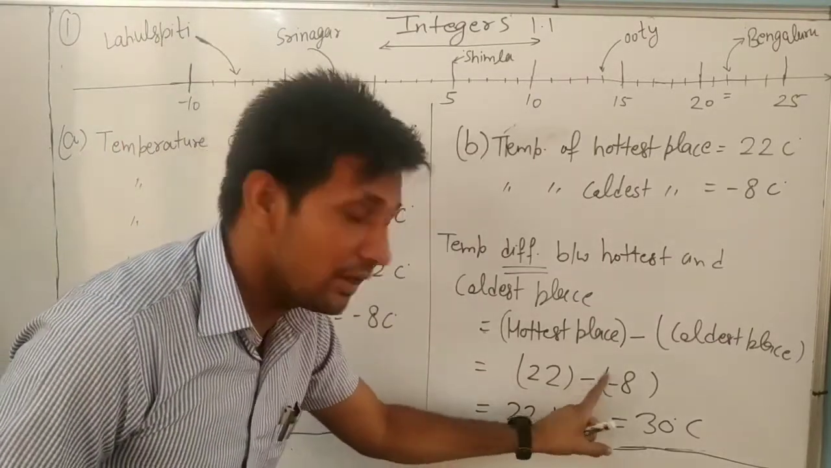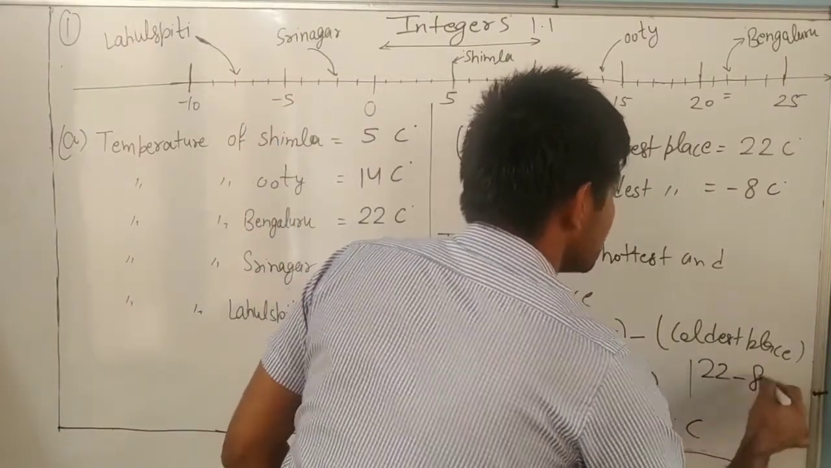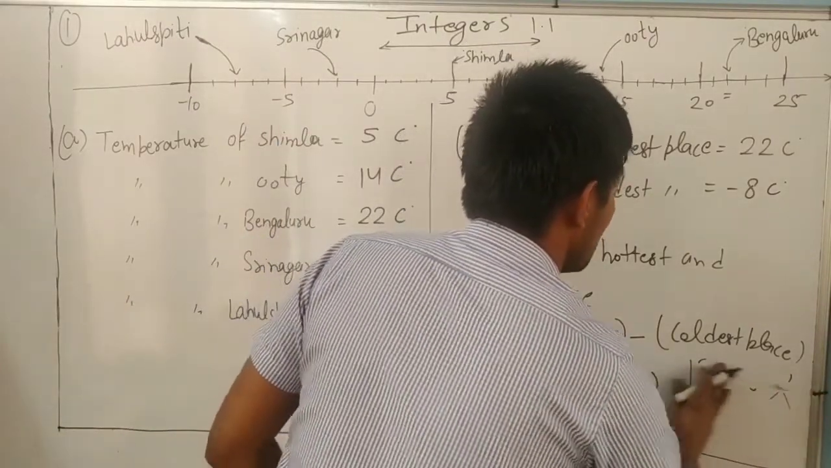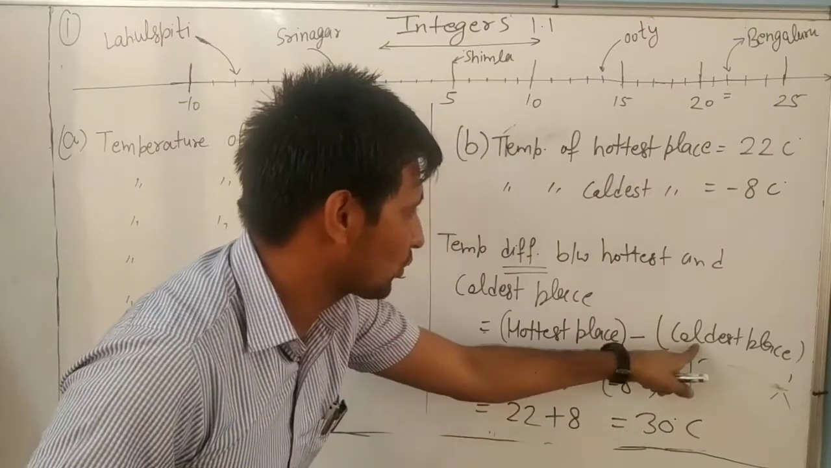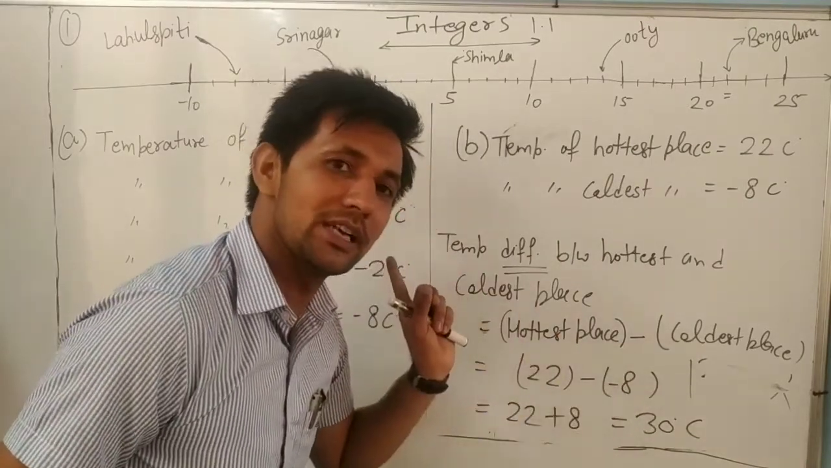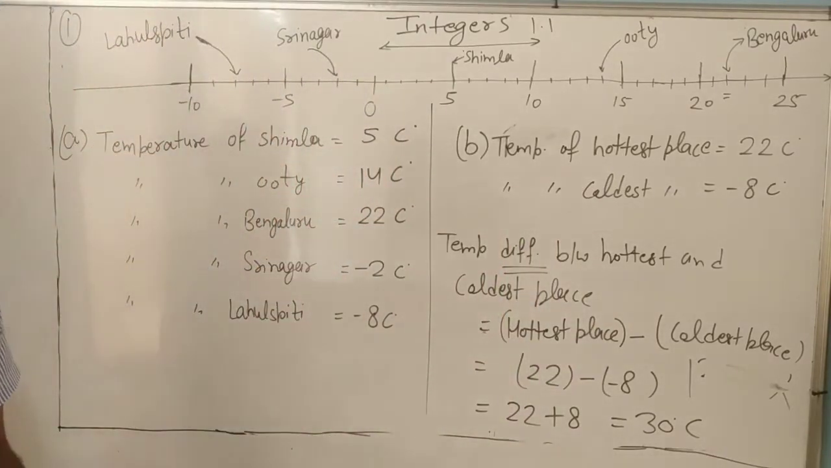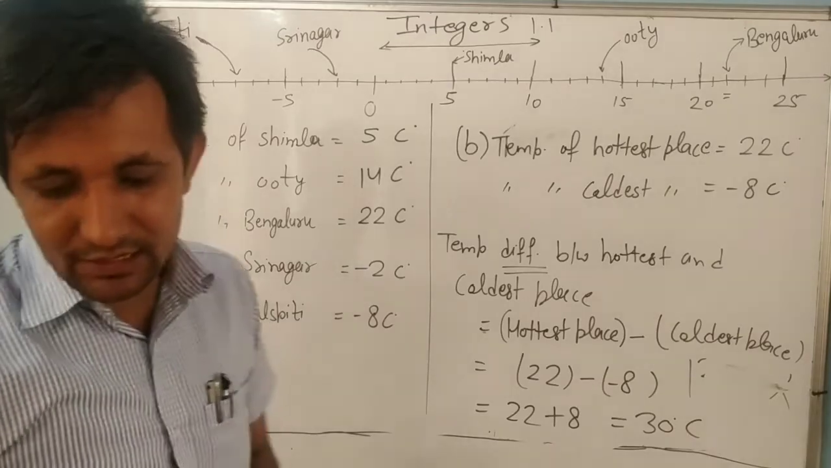Understand? Always remember this one. Don't write it as 22 minus 8. It is wrong there because it is negative, and what is the coldest one? -8. Negative into negative, positive. Understand here? So note it down now. Part B also. Understand?